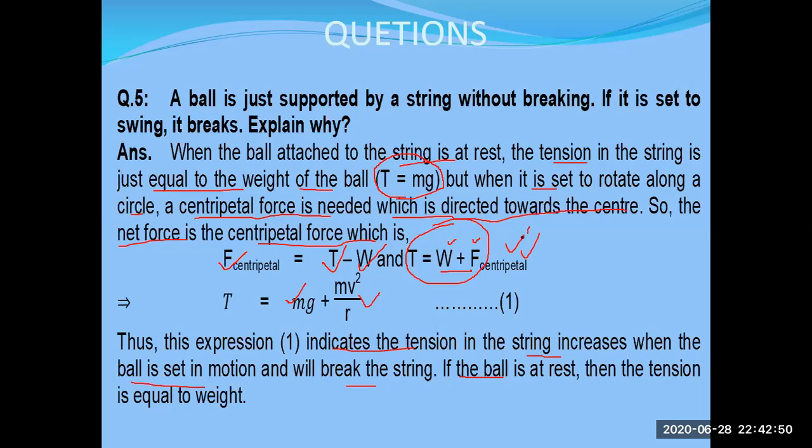So this is one of the simplest type of the logic or the reason to understand why it breaks when it is set into motion. Why? Because when it's at rest, there is already tension and weight, but you set into motion, a centripetal force comes in. And if you calculate the total amount of force acting on the string, centripetal force plus weight both, which results in increase in the force. So that's why there is danger of breaking of the string.